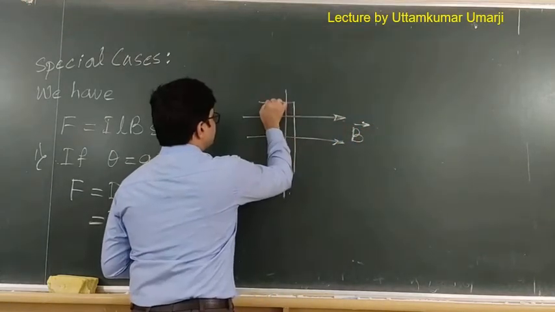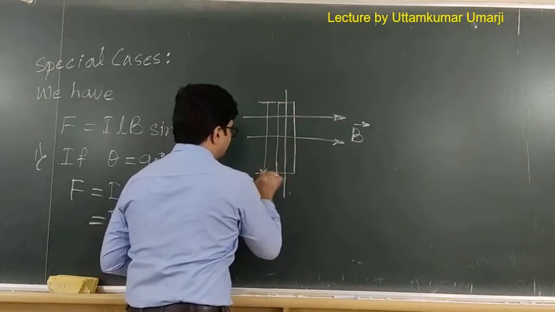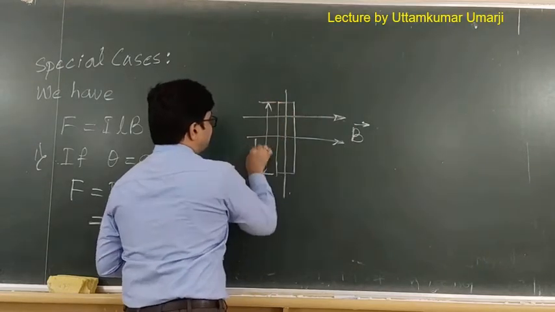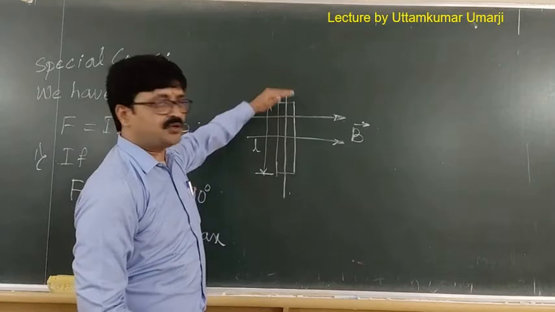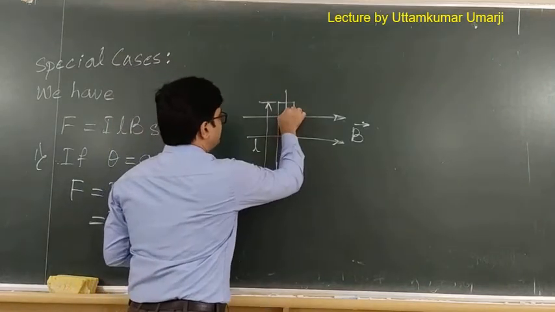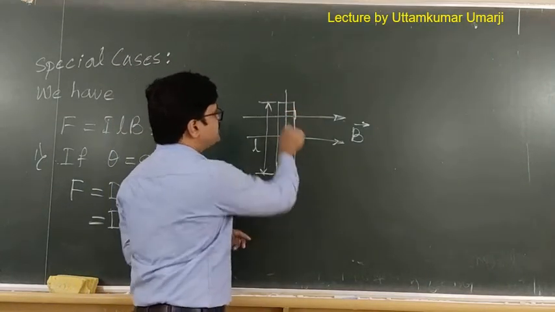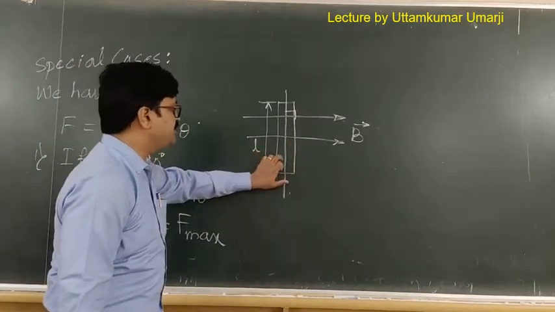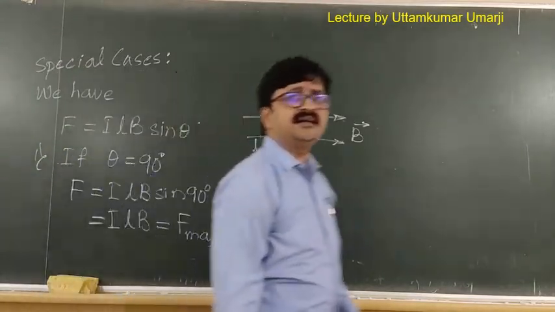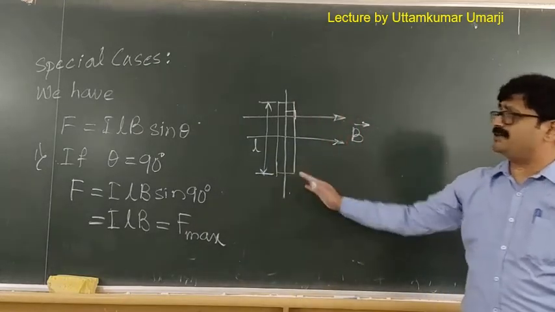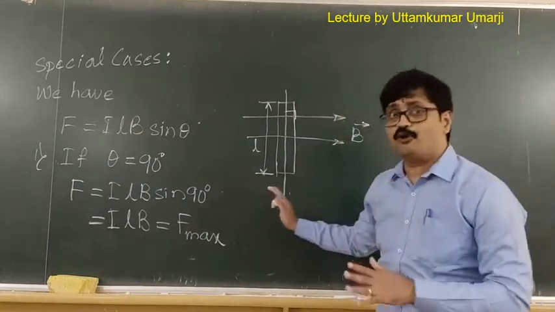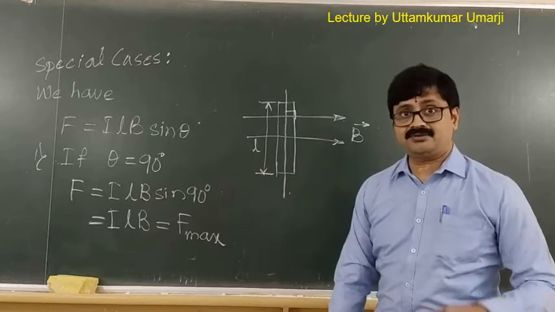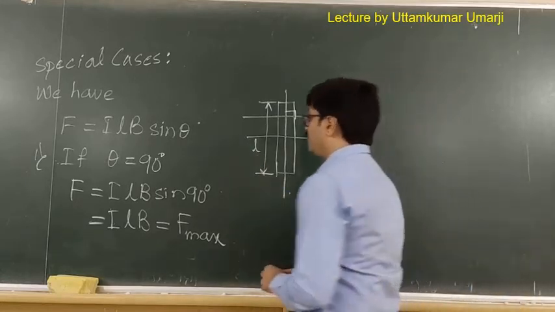Then, as you can notice here, length is measured like this. So, hence, the angle between the length and the magnetic field is 90 degree here. So, due to that reason, in this configuration, the conductor can have a maximum force due to the magnetic field. So, this is special case number 1.